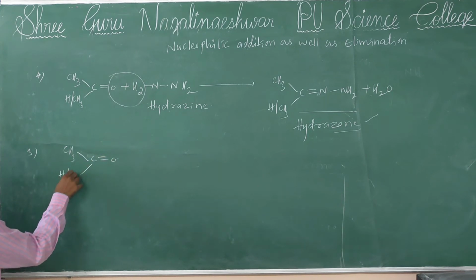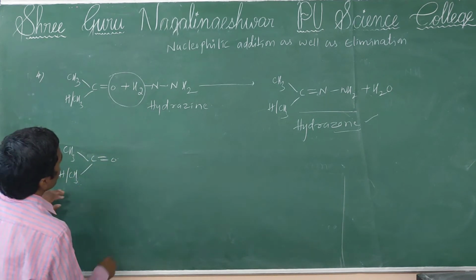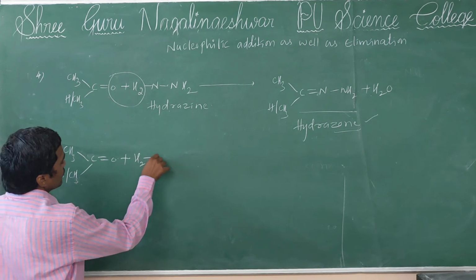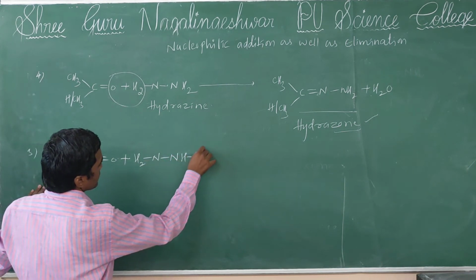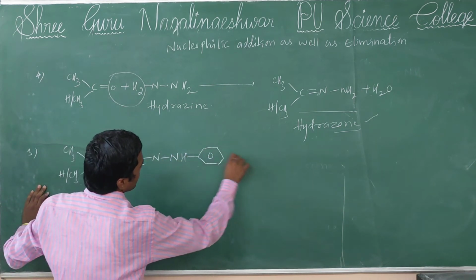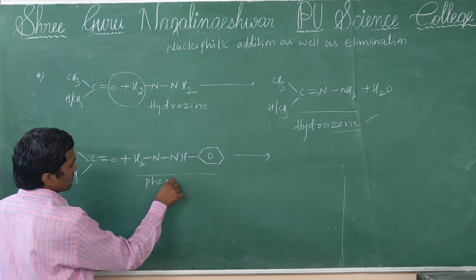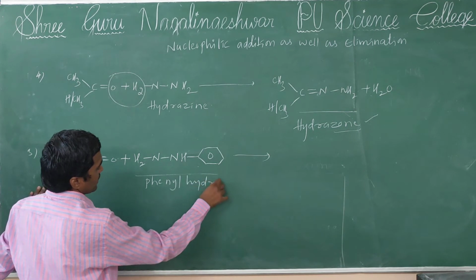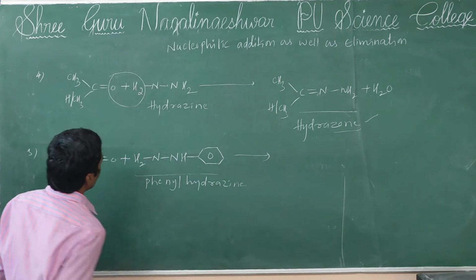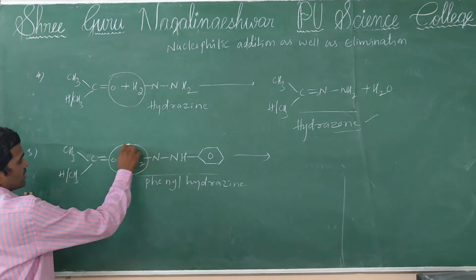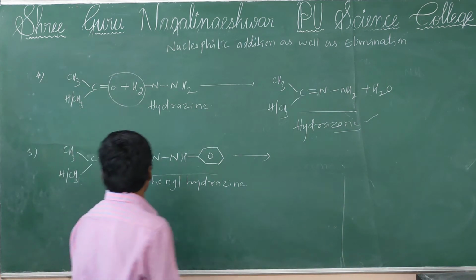Next, aldehydes or ketones react with phenylhydrazine. What is this? This is phenylhydrazine. Here also the same nucleophilic addition as well as elimination reaction takes place.